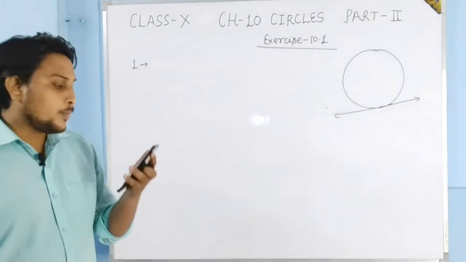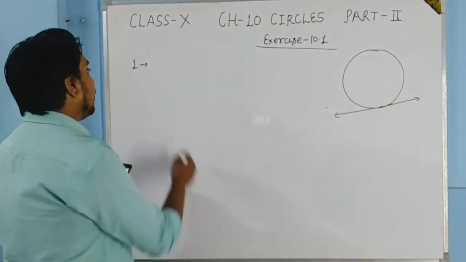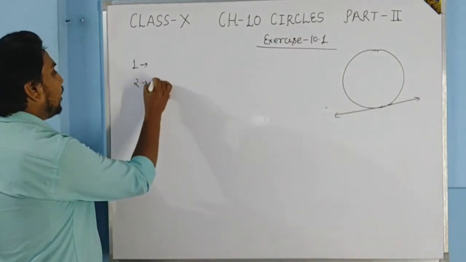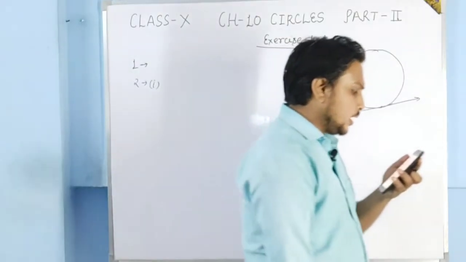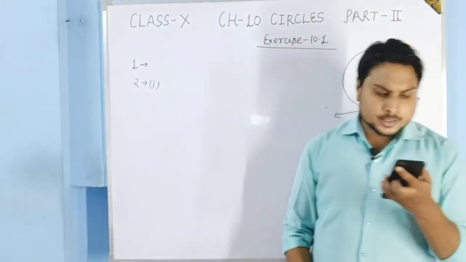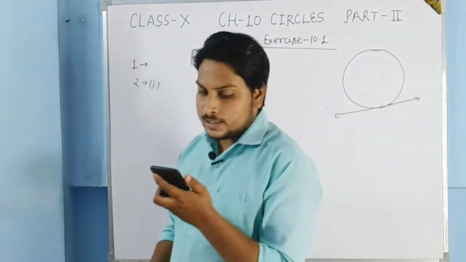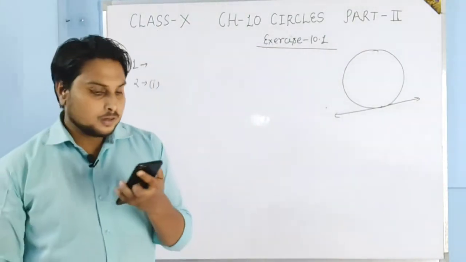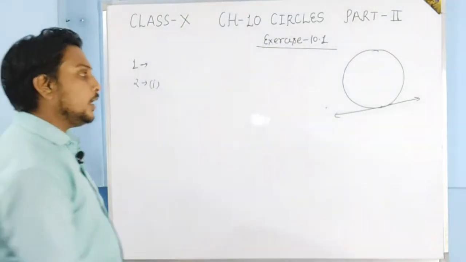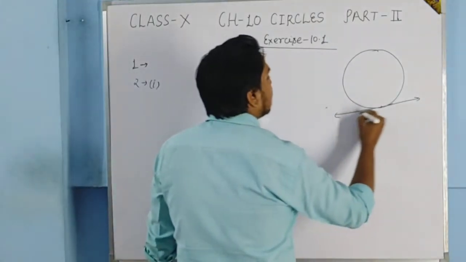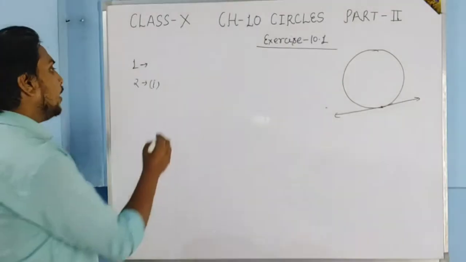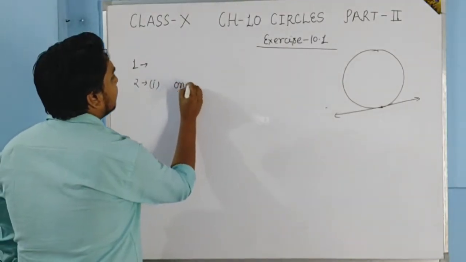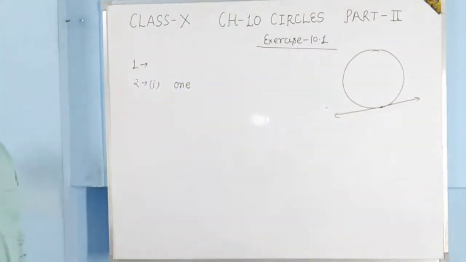The second question is fill in the blanks. The first part is, a tangent to a circle intersects it in dash. See here, I have told you that a tangent intersects the circle at only one point. So here the answer will be 1 point.